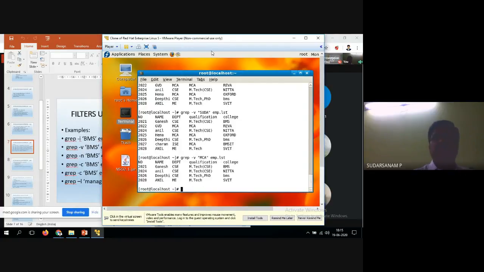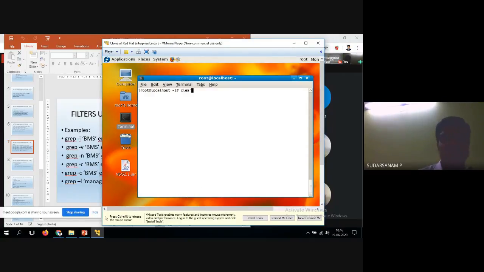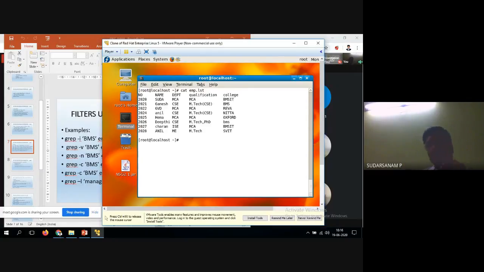Now the next option is N. N is what I told you, it will display the line numbers. I want to display the line numbers. So now clear. Now I'll display the file name. So it got displayed, the file name. Now I want to display the line numbers for this. How to use it is nothing but the minus N option.